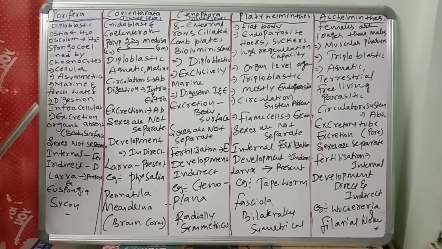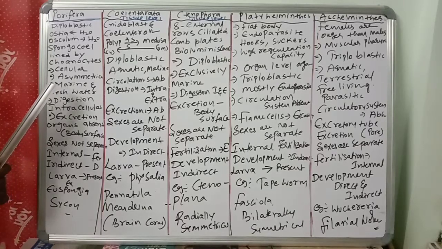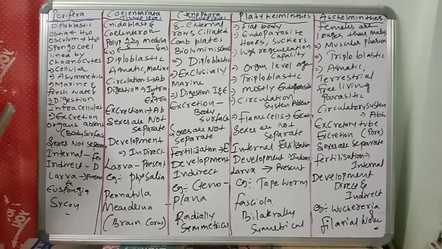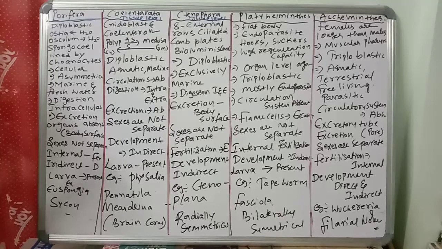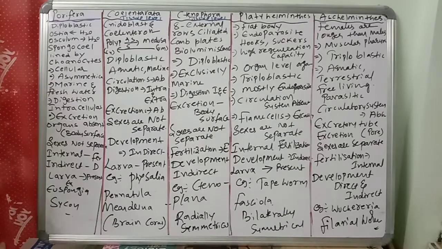Next, a very important point to remember: they live in marine water and fresh water. Circulatory system is absent in the poriferans. But digestion is intracellular and takes place through choanocytes. So the choanocytes are also helpful for digestion.